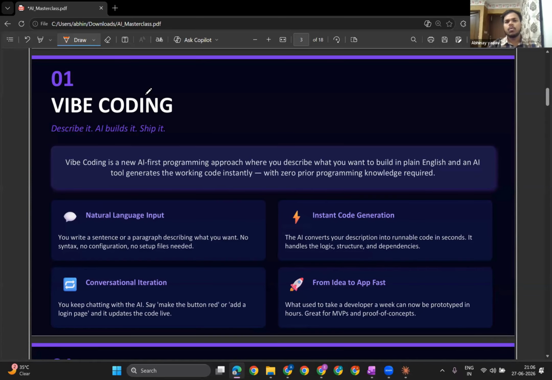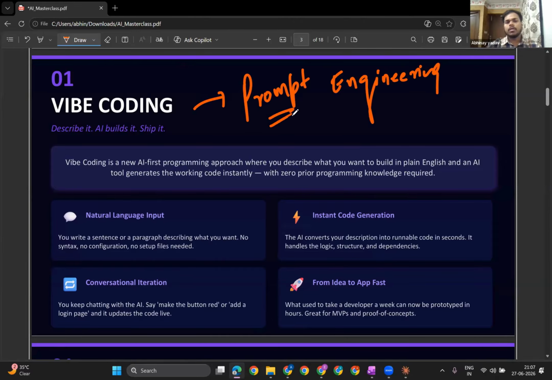Vibe coding is powered by one component that is called prompt engineering. So if you are going to do vibe coding, you should be a very good prompt engineer. You should know how we need to give the input to the LLM, or you can say the language model. LLM in a way, you can say ChatGPT, or many other tools whatever we have in the picture.